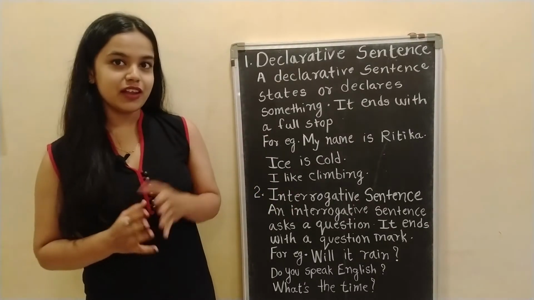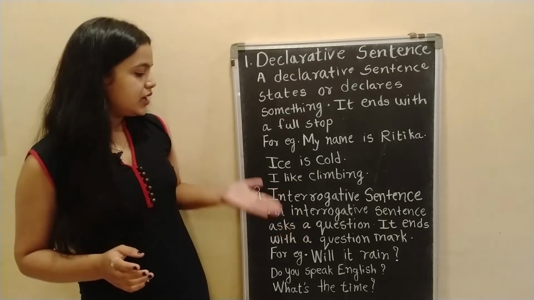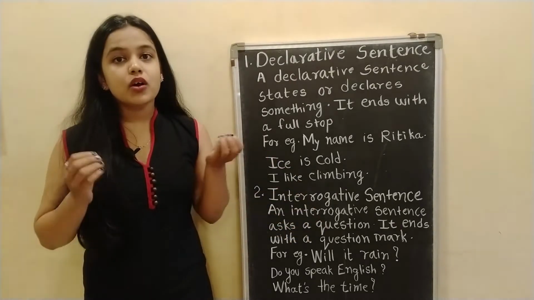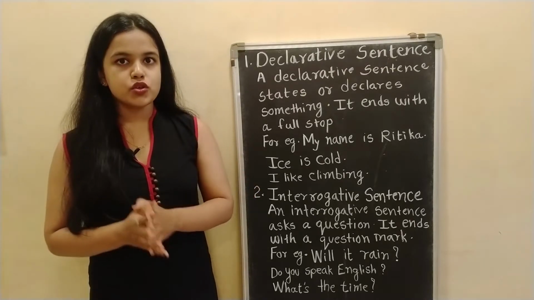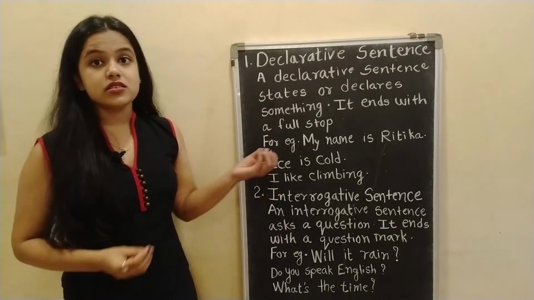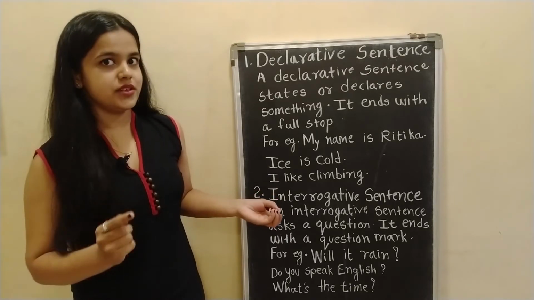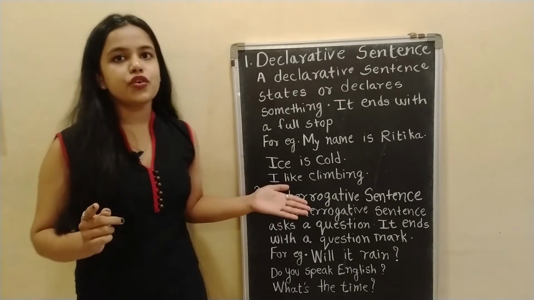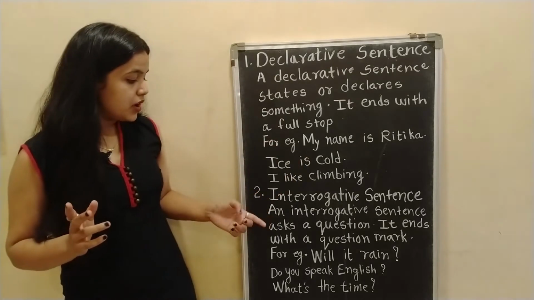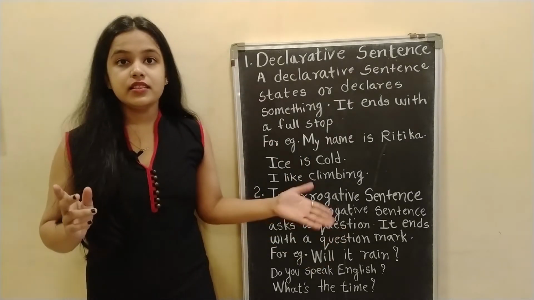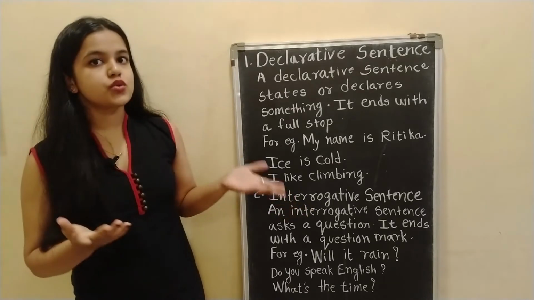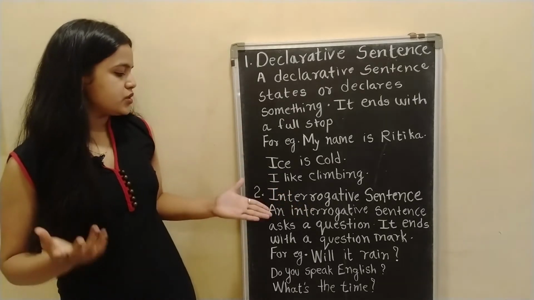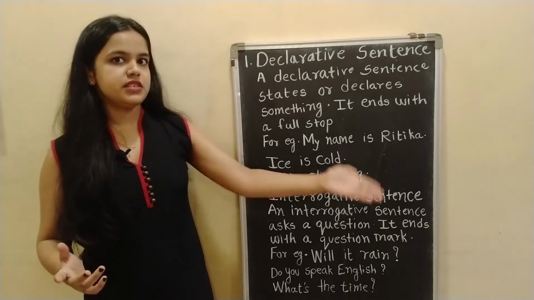Now let's see what are interrogative sentences. An interrogative sentence asks a question and it always ends with a question mark. So whenever a sentence asks a question and there's a question mark present there, then it is an interrogative sentence. For example, will it rain? Here in this sentence, I am asking whether it is going to rain or not. So it's a question and hence it is called an interrogative sentence.